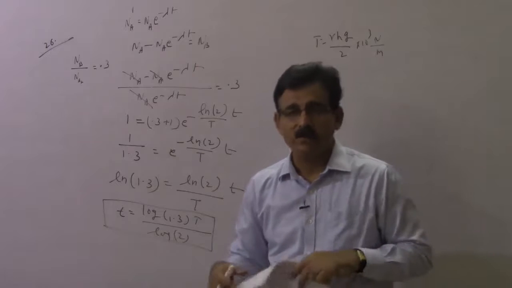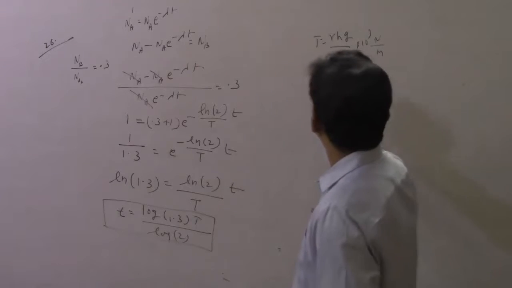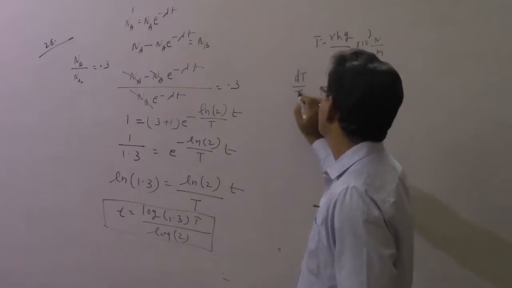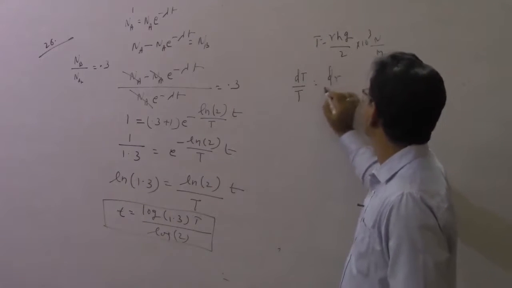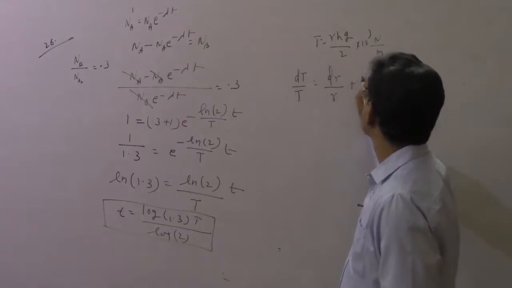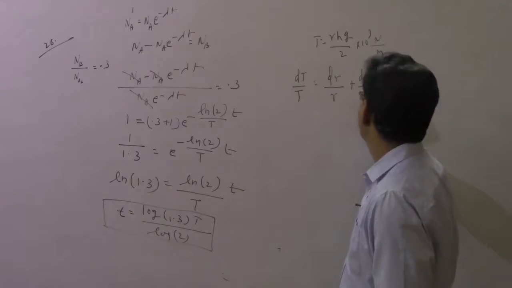So it is not a measurement, and you can write dT by T equal to dr by r plus dh by h.